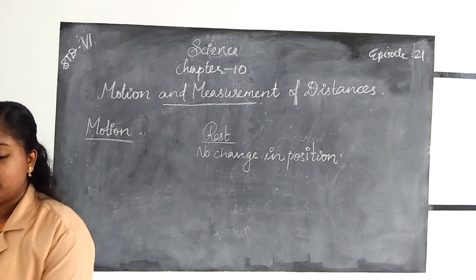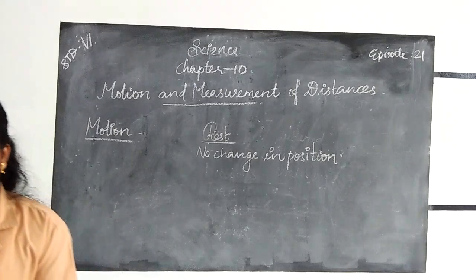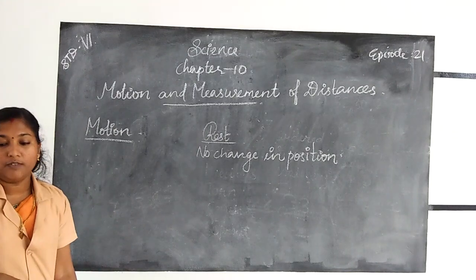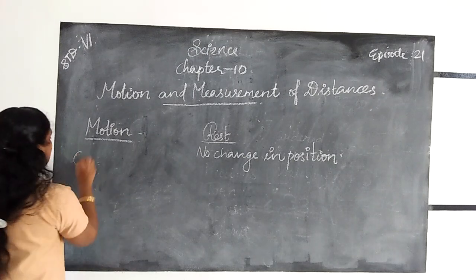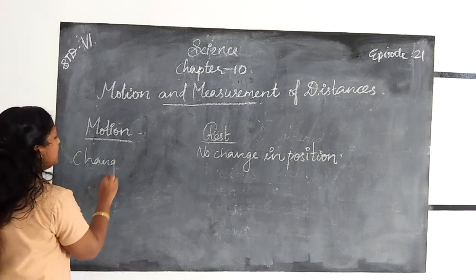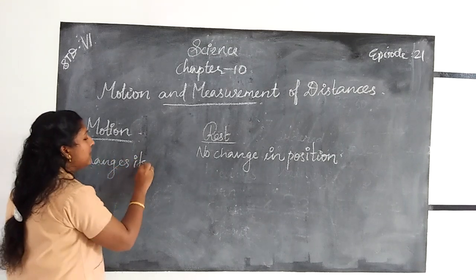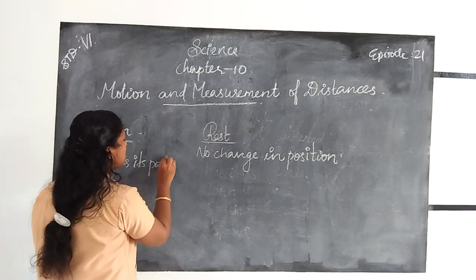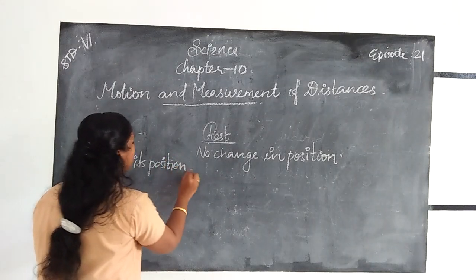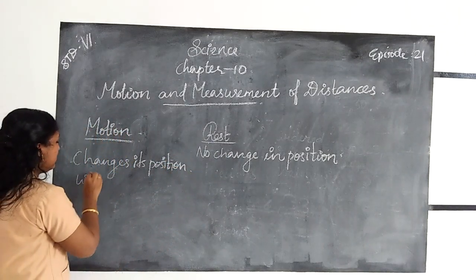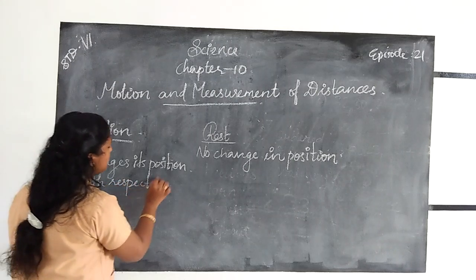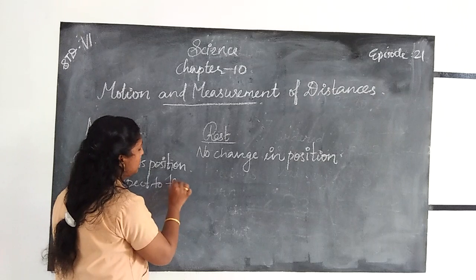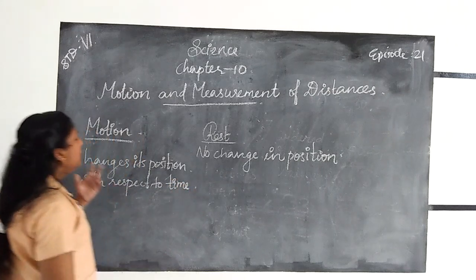A body is said to be in motion when it changes its position with respect to time. This is called motion.